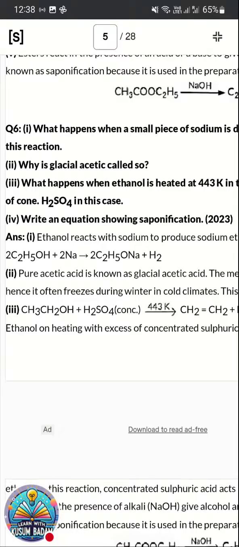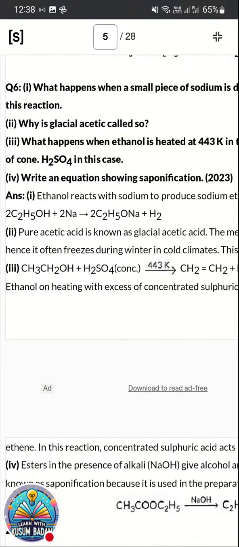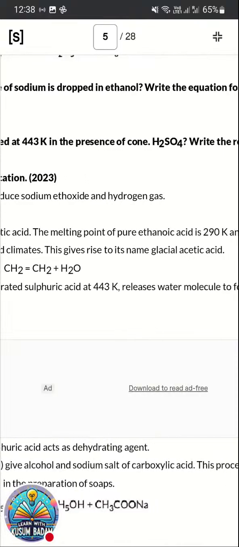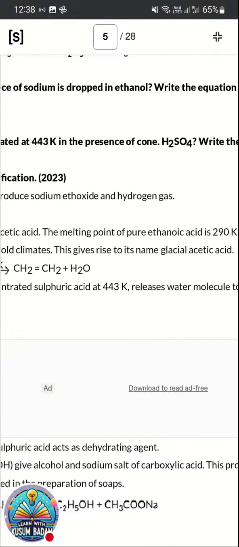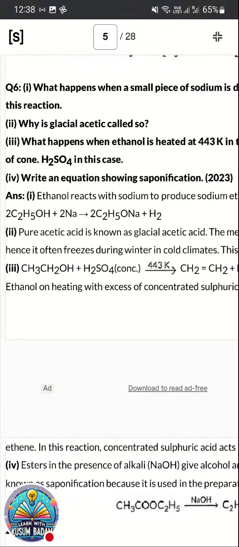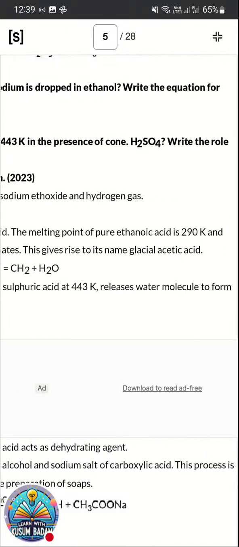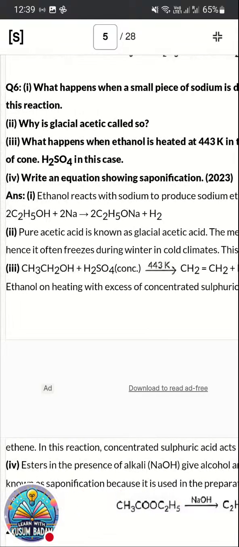Now next one, pure acetic acid is known as glacial acetic acid. Why do we call it glacial acetic acid? The melting point of pure ethanoic acid is 290 Kelvin. Hence, it often freezes during winter in cold climate. So this gives rise to the name glacial acetic acid. As it freezes in cold climate, we call it glacial acetic acid.